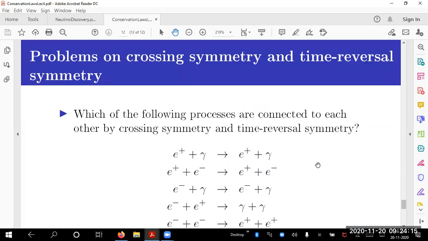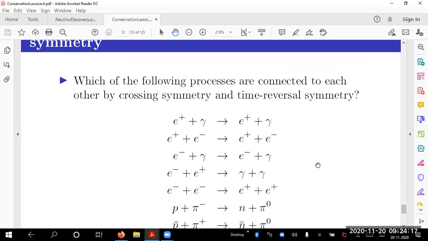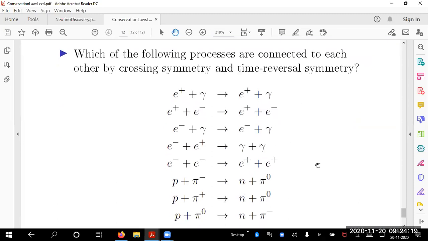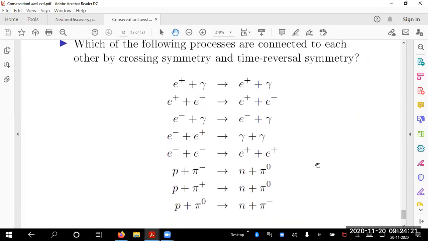Okay. So I have given you some problems in the assignment sheet. Let me ask you this question. Which of the following processes are connected to each other by crossing symmetry, and then time reversal symmetry? So you have to list the processes which go with crossing symmetry and time reversal symmetry. I have explained, so you have to unmute yourself and answer.